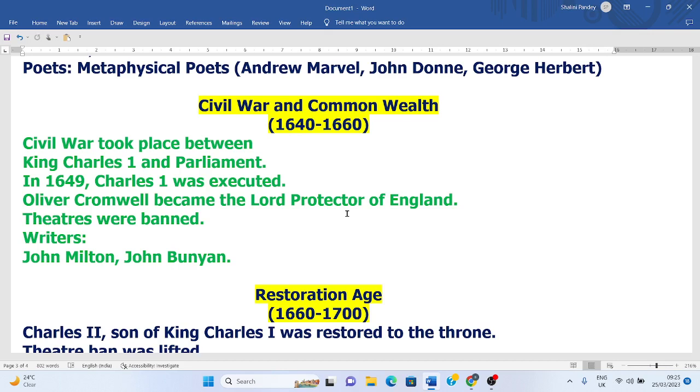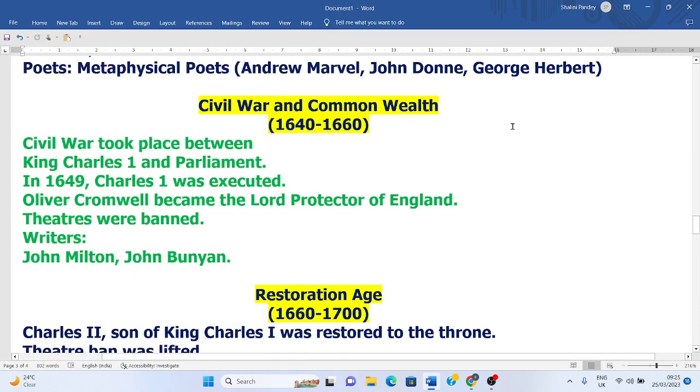They were writing in the Civil War period also, and they were writing in the Commonwealth period also, because literature cannot be bounded in a particular age. It is a kind of flow. It is a kind of river. Literature is a kind of river which flows from one age to another. So, important writers who wrote during this age are John Milton, author of Paradise Lost, a great epic of England, and John Bunyan was also a great author, and John Bunyan wrote Pilgrim's Progress.